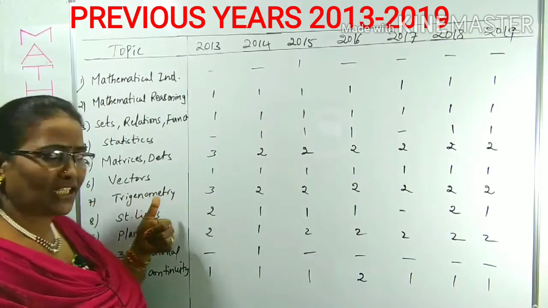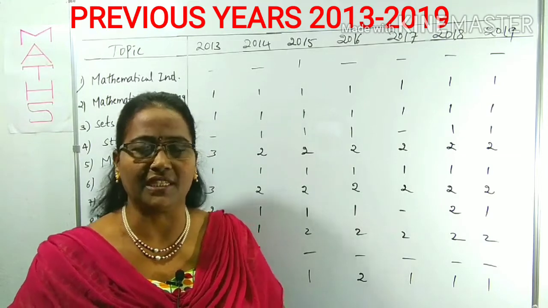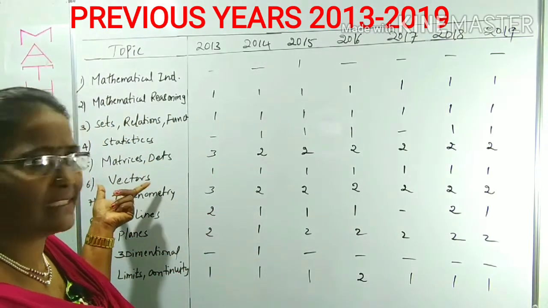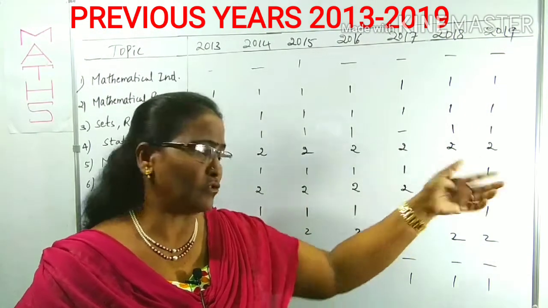Now vectors. Come to the vectors. In vectors there will be properties of vectors as well as product of vectors, but focus hard mainly on the product of vectors. So I simply wrote vectors. In each year one question is there, meaning compulsory one question in each year.